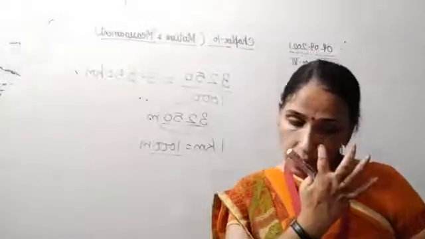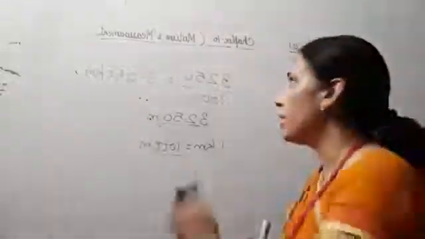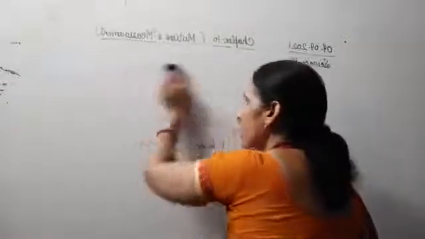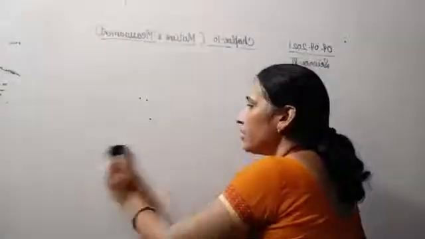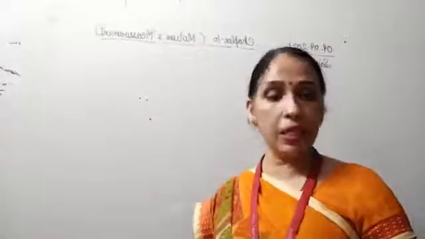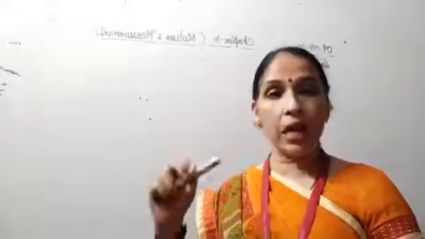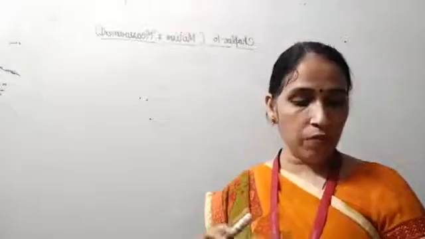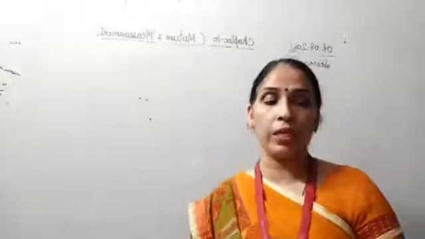Now measurement of length. As we were doing SI unit of length and different units of length, now meter is used as a standard unit for measuring the length of an object.